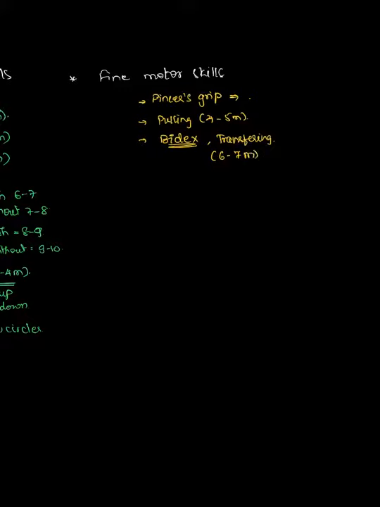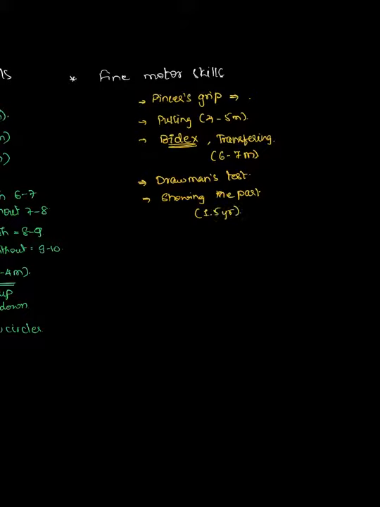And there are some tests, like for example the Draw-a-Man test, that you need to perform. The baby will start to show the parts of the body. When you show the parts of the body on a chart, the baby will start to show them on his or her own body at the age of 1.5 years.